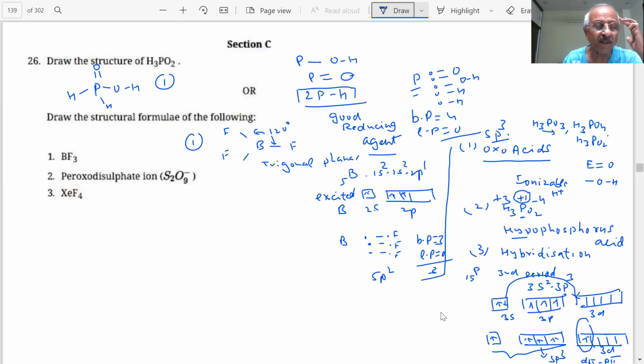Peroxodisulfate ion, students. Now, when I talk of sulfur, again I said there will be questions on sulfur. The structure of sulfur compounds has been asked so many times. So many questions have been put up in that. Sulfur, H2SO3, H2SO4, students: how to draw the structures of H2SO4, H2SO3, all that. Now you have 1 minute for this.